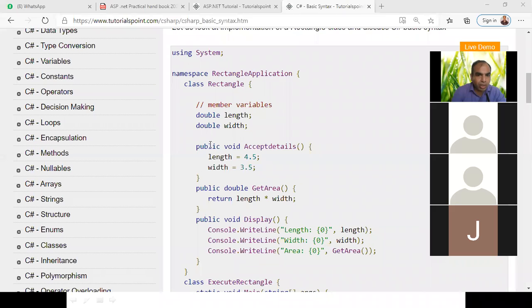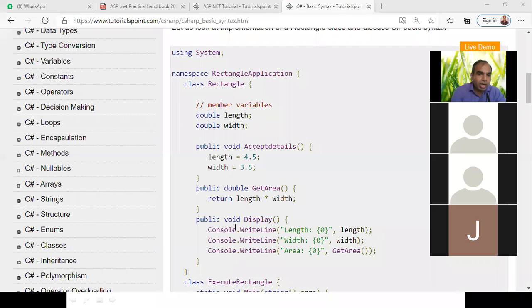Then after that, we are using one method inside the one class, accept details. That means we are assigning the value. Length is equal to 4.5, width is equal to 3.5, and that accept details is a method inside your one class, that is rectangle. Then the second method, get area, where we are returning length into width. So we are using the double function. Get area is there, and we are declaring the data type double. That's why we are returning the value, return length into width.